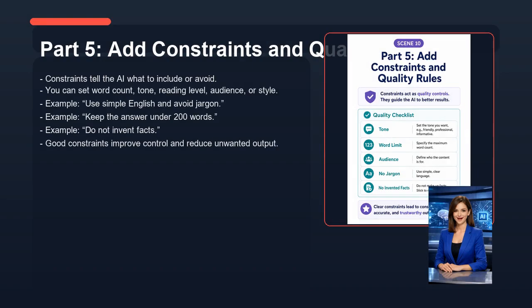Now let's look at part 5, add constraints and quality rules. Constraints tell the AI what to include or avoid. You can set word count, tone, reading level, audience, or style. Example, use simple English and avoid jargon. Example, keep the answer under 200 words. Example, do not invent facts. Good constraints improve control and reduce unwanted output.